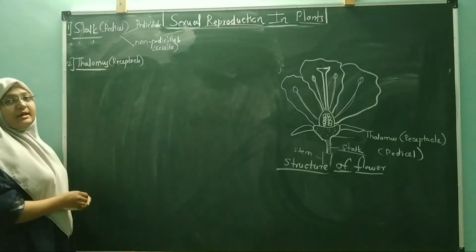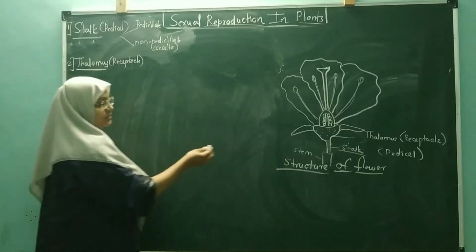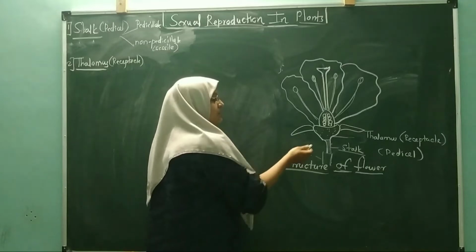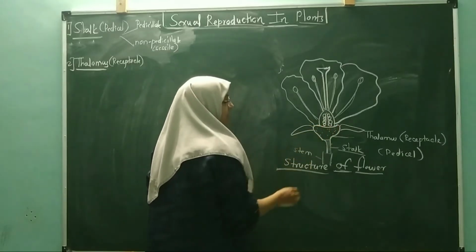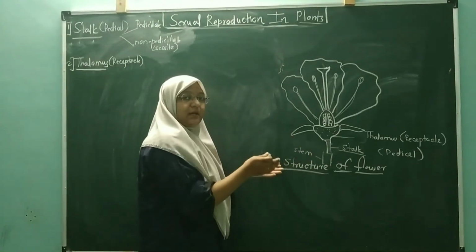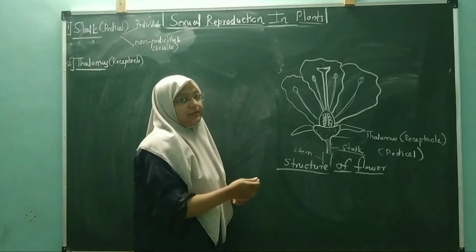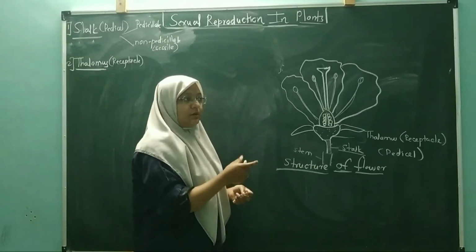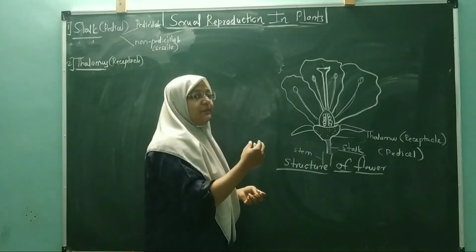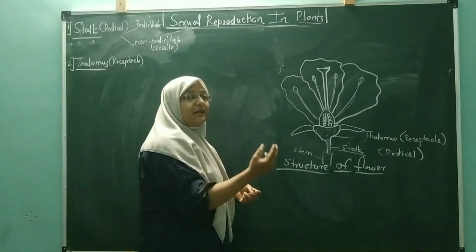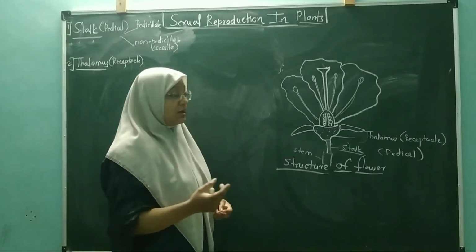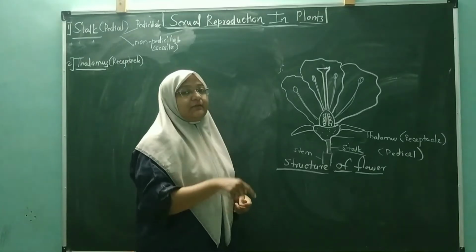Next to this one is called the thalamus. Above the stalk, there is one structure which is called the thalamus. The thalamus is somehow disc shaped. In some flowers, the thalamus is conical in shape, sometimes it is cup shaped, and sometimes it is a fused one. So depending upon the structure of the thalamus, the flowers get classified as epigynous, hypogynous, and perigynous. We have already discussed the types of flowers according to the structure of the thalamus in the 11th standard.